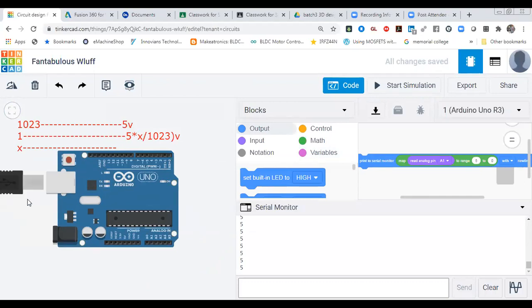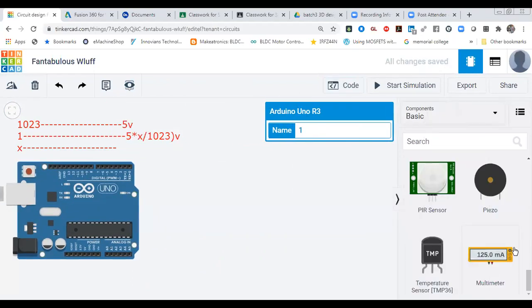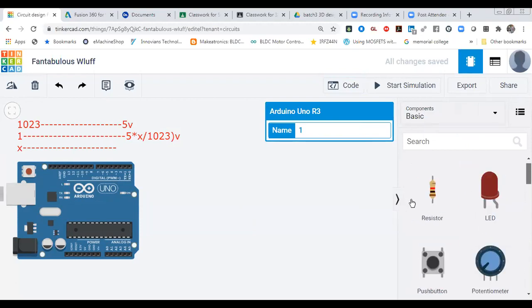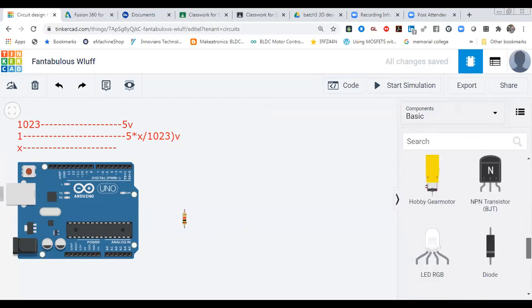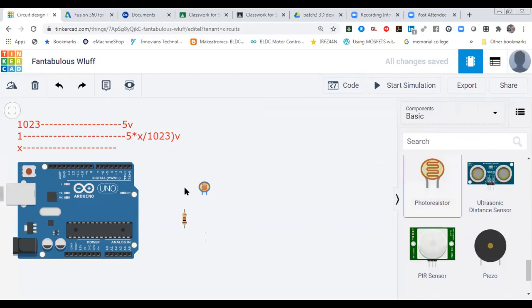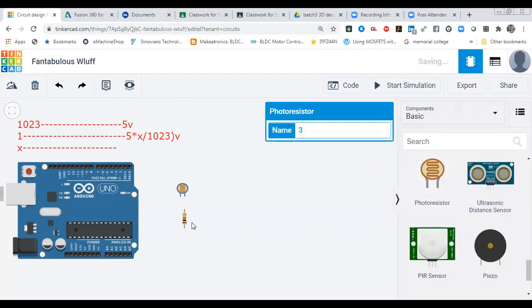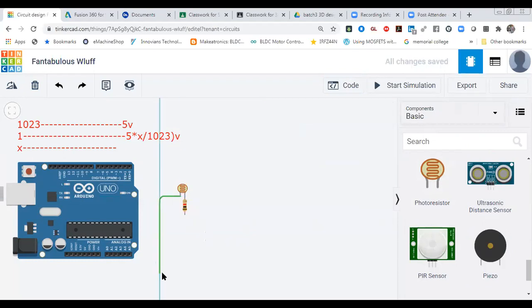Go to the components. You can take one resistance. This one is our resistance. Again take one LDR. This one is my LDR. You can rotate it also if you want. Connect it. This one you have to connect with ground or 5 volt.